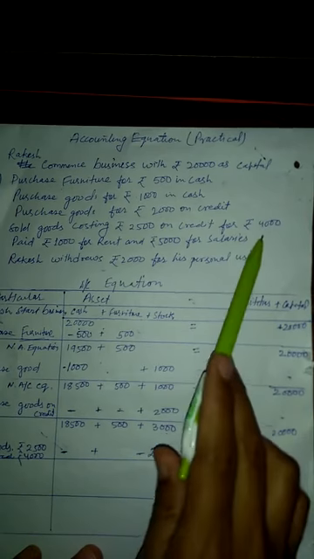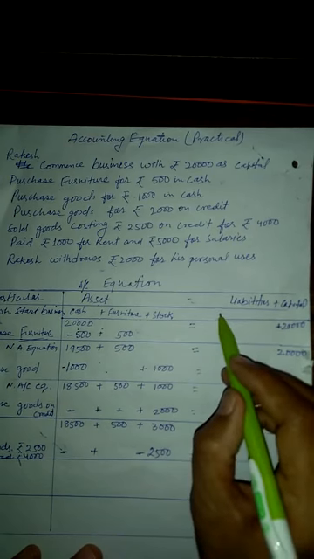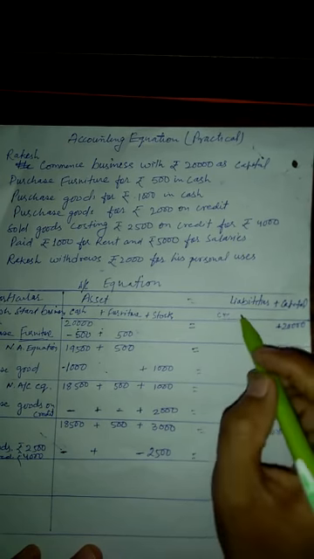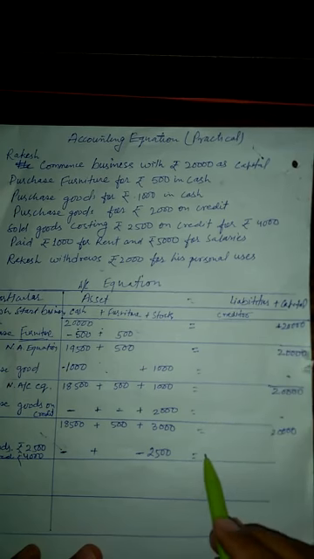So rupees 4,000 will be the creditor, so he will add creditor here and will add 4,000.